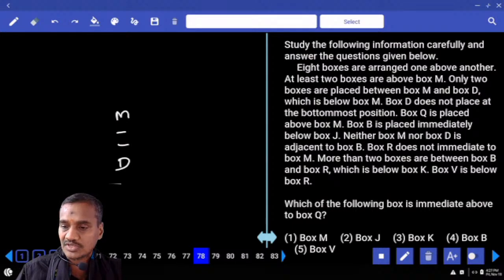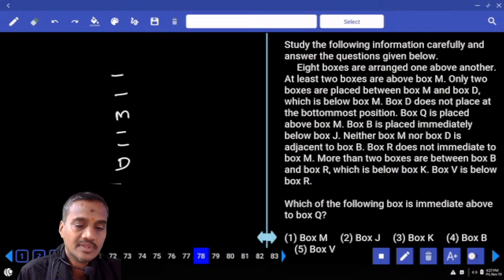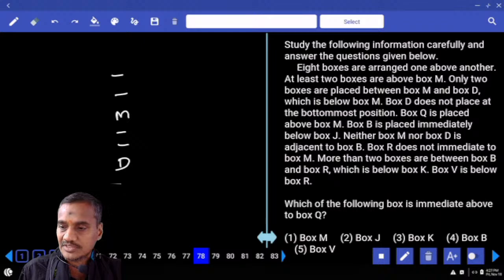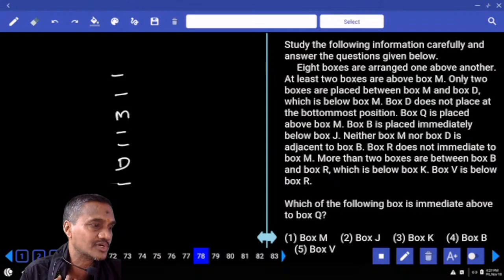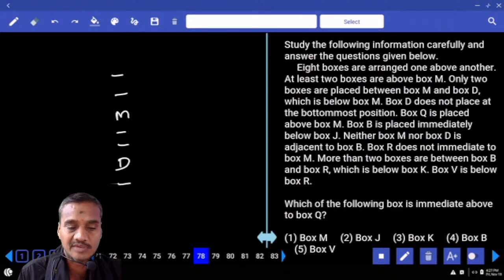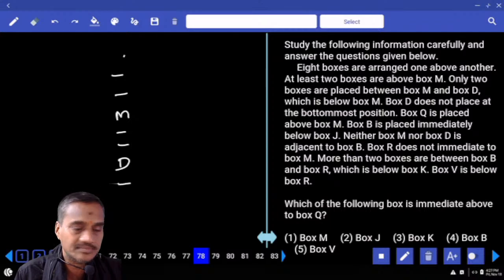And at least 2 boxes. At least 2 means we can have at minimum 2. As of now, 6 boxes were completed. And only 2 boxes are in between M and D. D is below M, and D does not place at the bottom. That means there must be at least 1 box below this D. Are you getting this one or not? And so as of now, there are 7 boxes. 1 more box can be above this, at the topmost to M, or below this second to D.